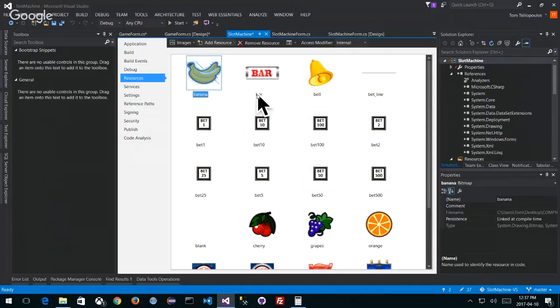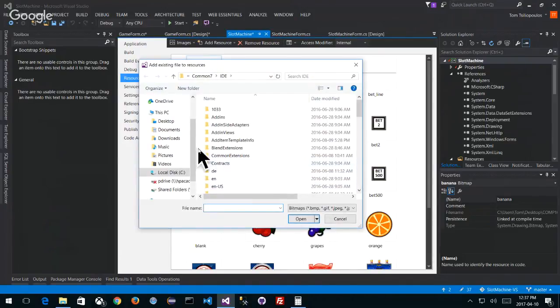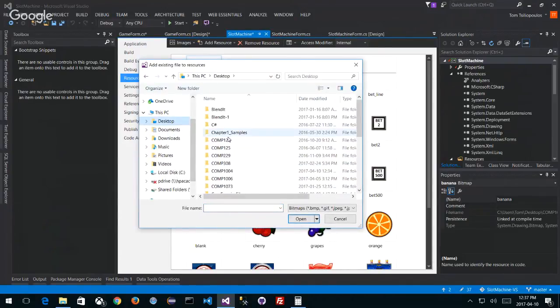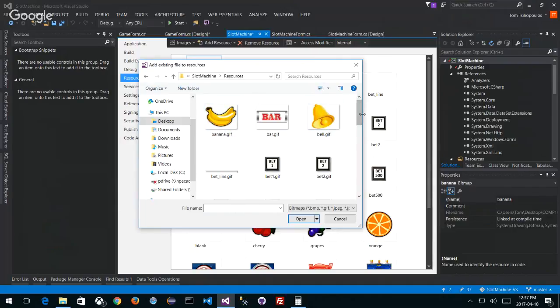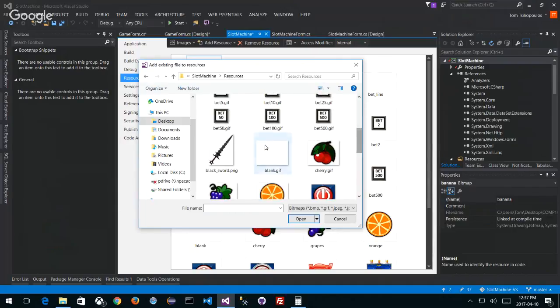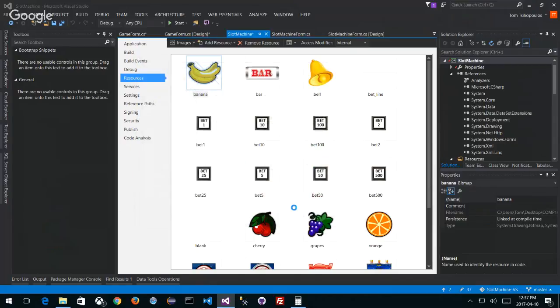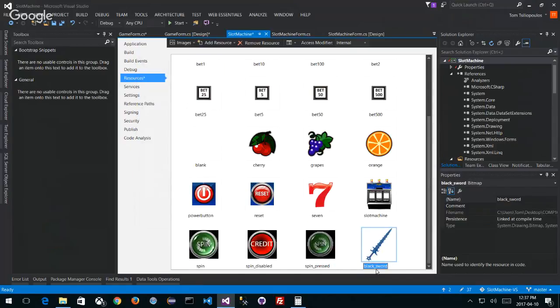And let's see if I can do it another way. I want to add an existing file, which is from my downloads or desktop. And this one, right from the same place I had it before. And hopefully I'll be able to get that black sword. There we go. There's black sword and open. Yes, good. Now that will be included and I can access it. Save.